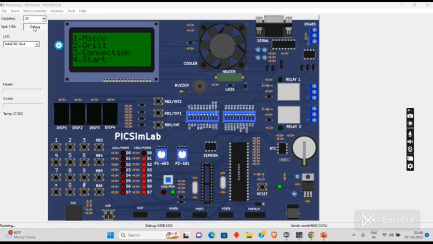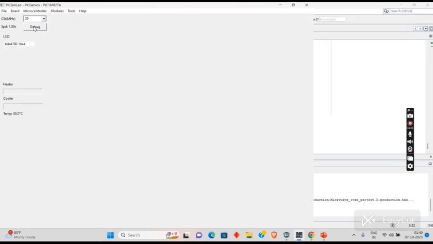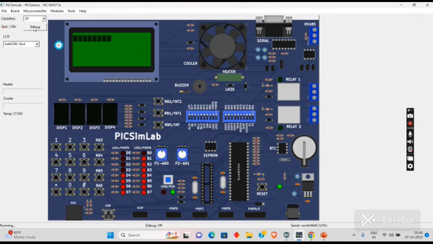So we will debug the program once. Now the code is getting dumped into the Picsimlab. And as we discussed before, we got all the 4 modes: micro, grill, convection and start.